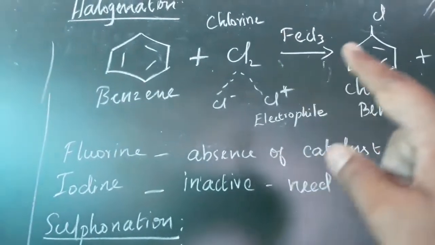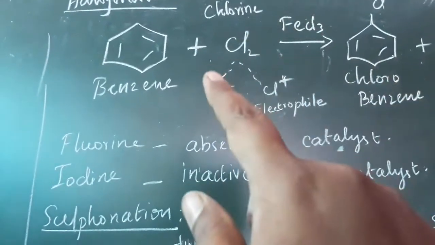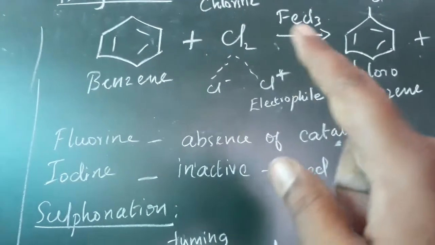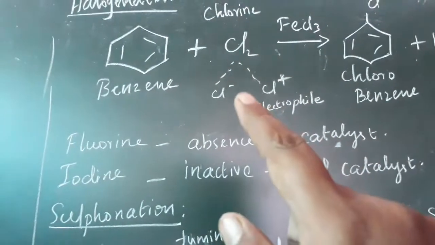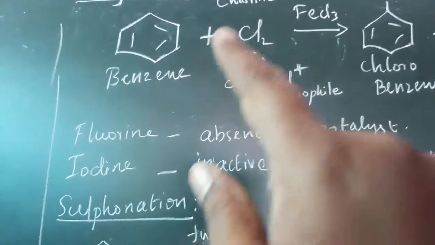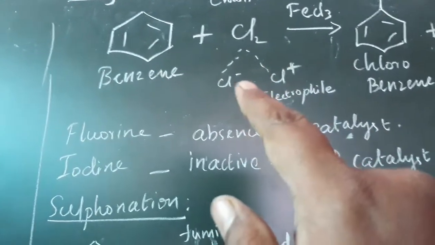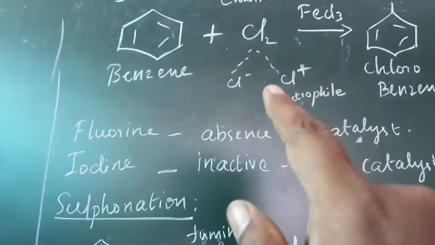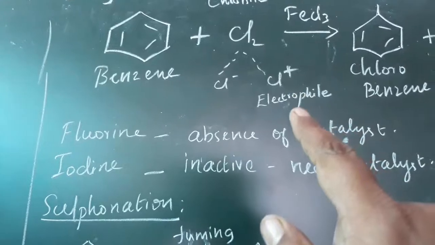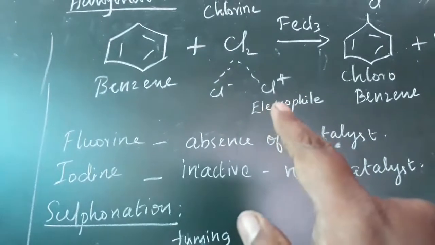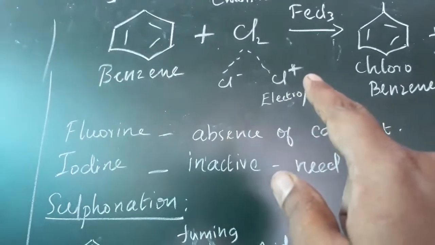The function of ferric chloride is to split the chlorine so that one is negative and the other is positive. That is called polarization. That polarization happens with the help of ferric chloride, and the Cl plus is called the electrophile. Why is it called an electrophile? Because it has a positive character.